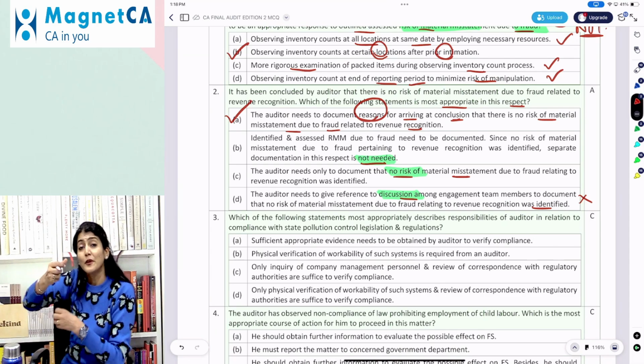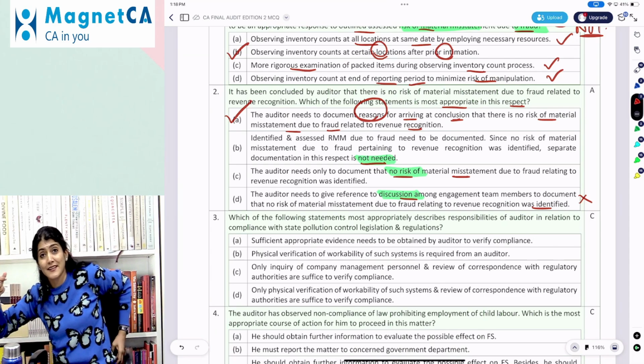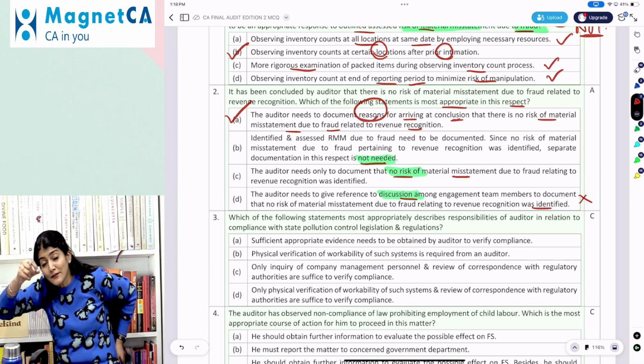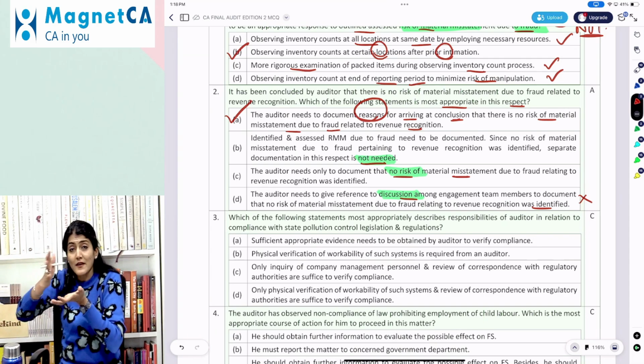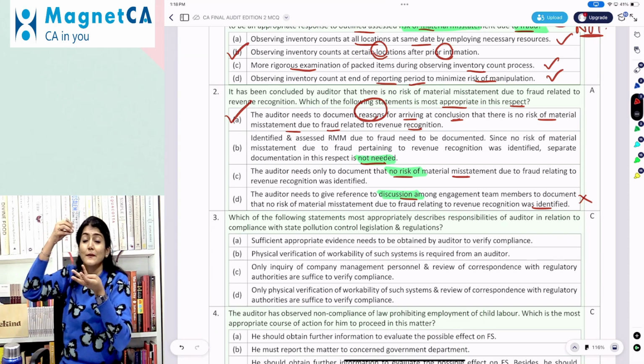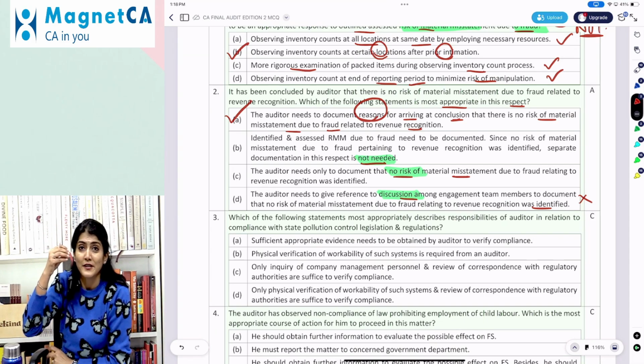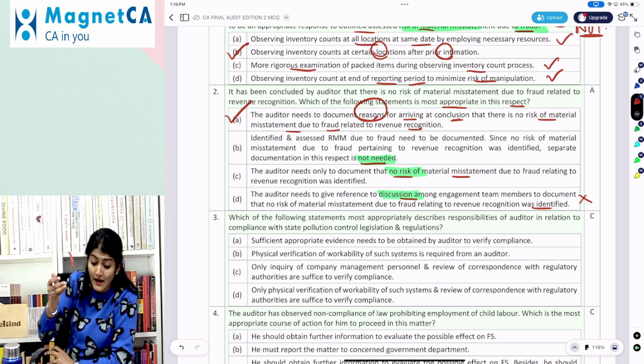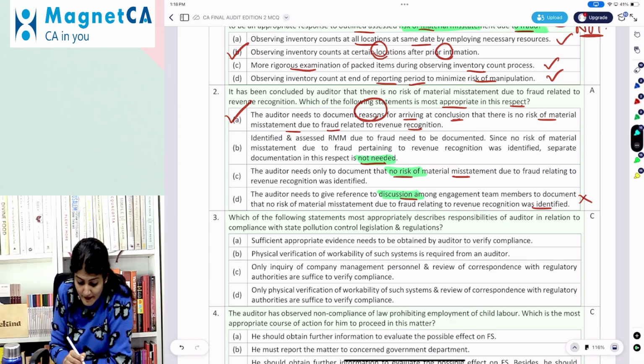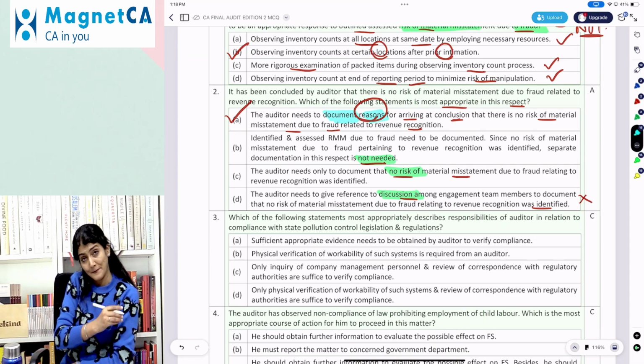But in case you are rebutting, there is also a case study in the theory part of the paper. So for rebutting that there is no risk of fraud in the revenue recognition, the auditor needs to keep the documentation for the same in the audit file. And the documentation obviously also needs to include the reason.